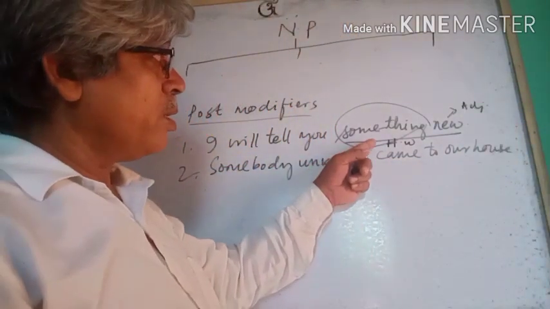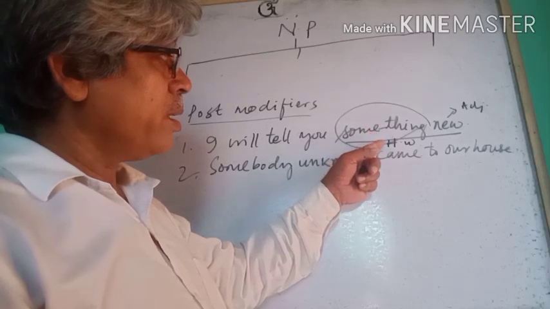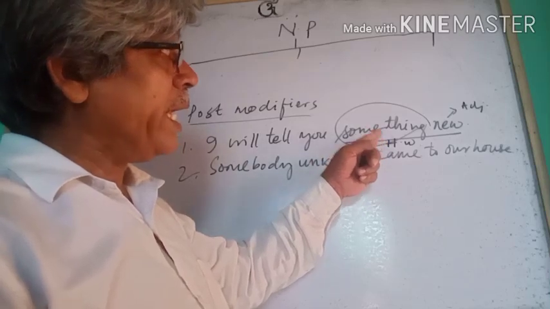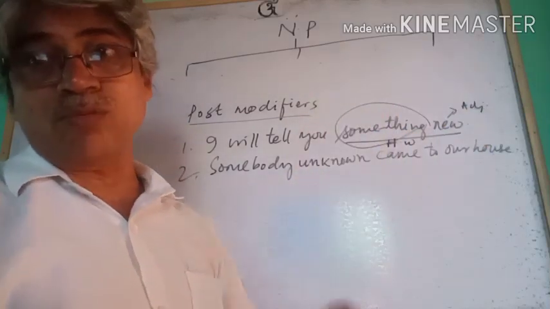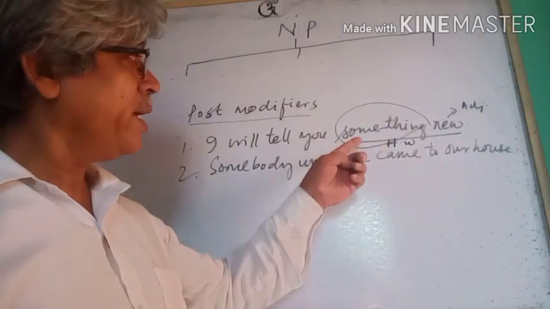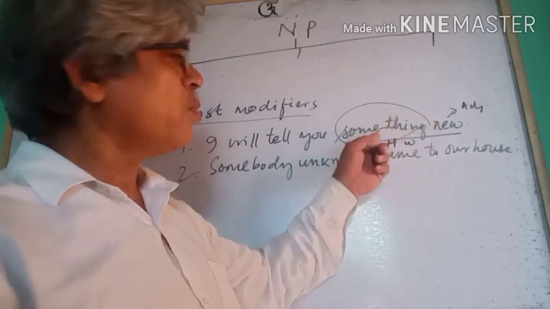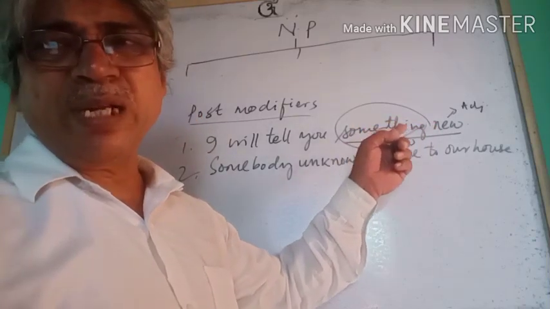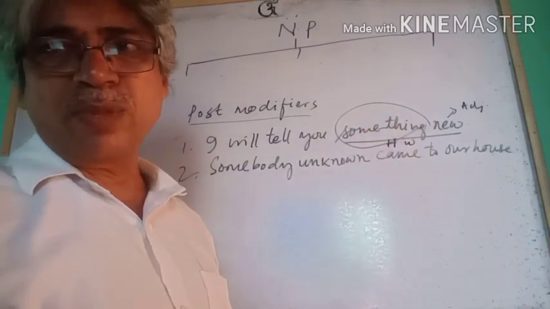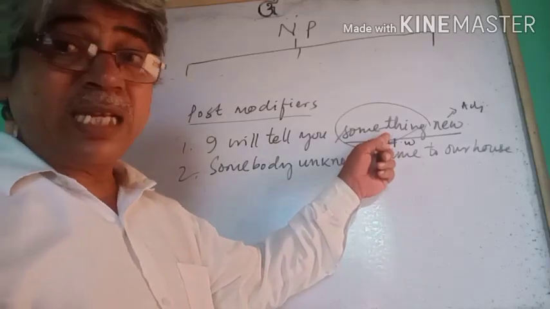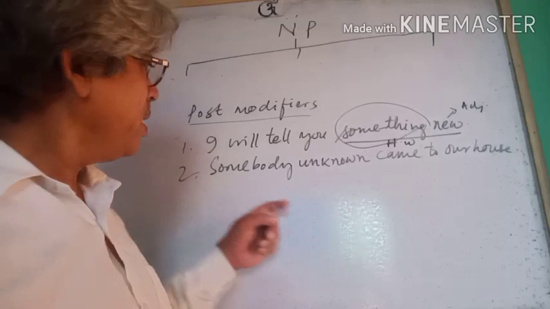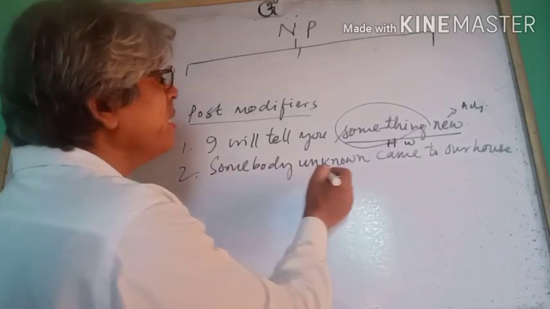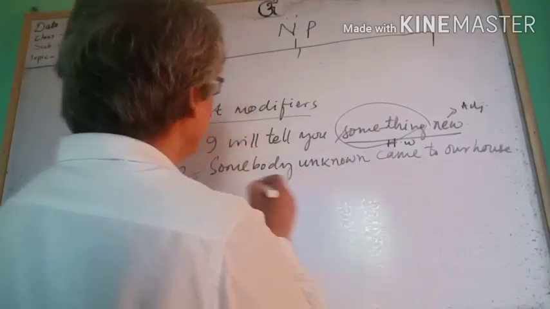So, a noun phrase may have an adjective after the noun. Something new. Something is an indefinite pronoun, and acts as the head word of the noun phrase, the head noun. Then, somebody unknown came to our house.